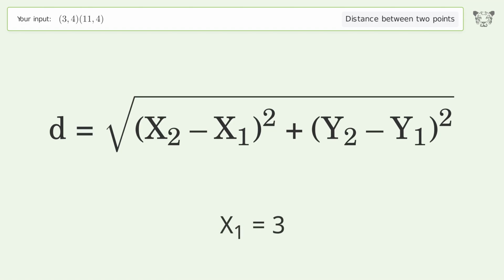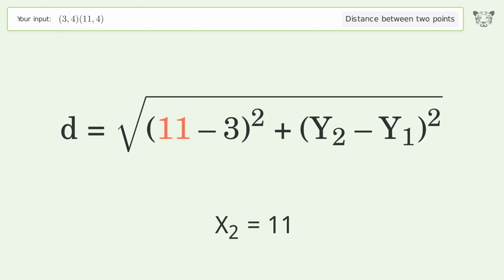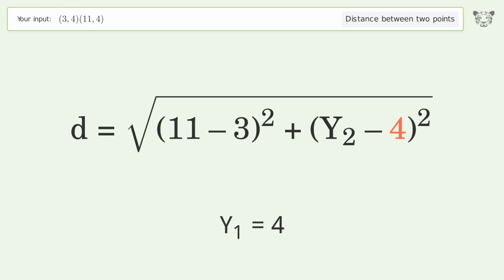x1 equals 3. x2 equals 11. y1 equals 4. y2 equals 4.